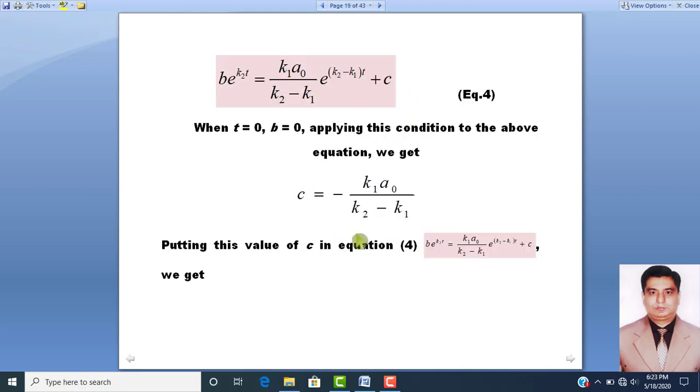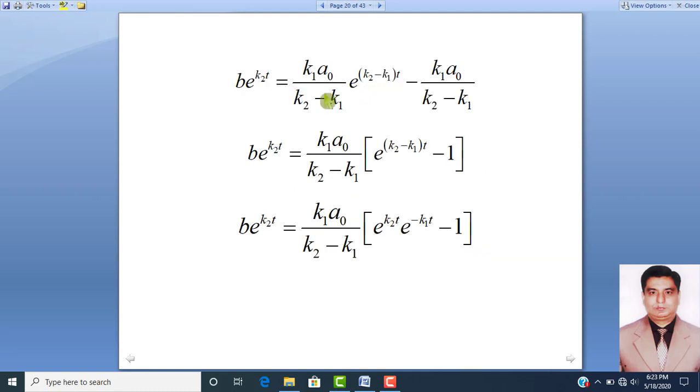Dear students, remember here this value of C we put in equation number 4, and after putting this value of C in equation number 4, we got this equation. If you look at this equation, one thing is common in both these portions. The common point is k1 over k2 minus k1, and a naught is also common.